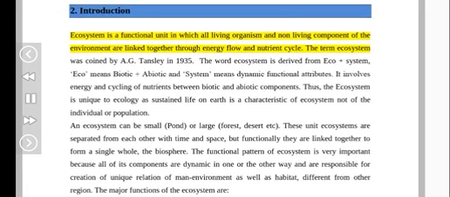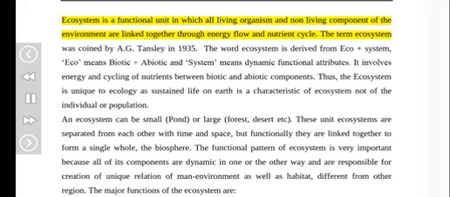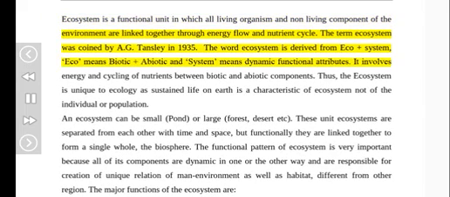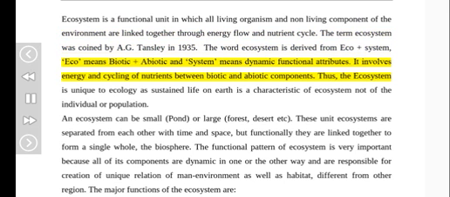Ecosystem is a functional unit in which all living organisms and non-living components of the environment are linked together through energy flow and nutrient cycle. The term ecosystem was coined by A.G. Tansley in 1935. The word ecosystem is derived from eco plus system. Eco means biotic plus abiotic and system means dynamic functional attributes. It involves energy and cycling of nutrients between biotic and abiotic components.